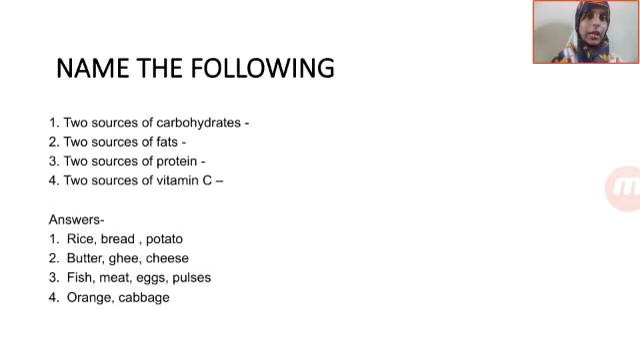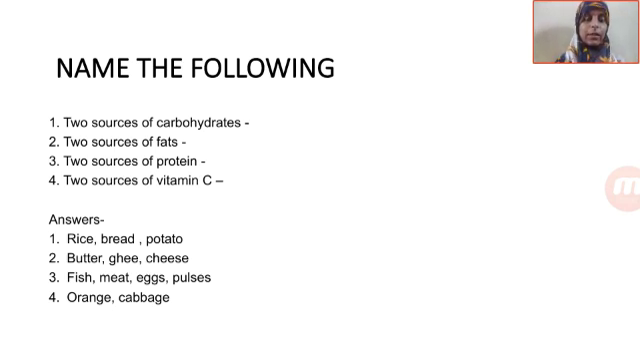Now the next question we have, leave a line and write the next question: name the following. You have to name 2 sources of carbohydrates. I have also provided the answers. You can write any 2 of them: rice, bread, potato, chapatis, etc. 2 sources of fats are butter, ghee, cheese, etc. So write any 2 of them. 2 sources of proteins: fish, meat, eggs, pulses, all these foods that we consume. You can choose any 2 that you remember and write them. 2 sources of vitamin C: oranges, cabbages, yes, citrus fruits, etc. So write 2 of them.